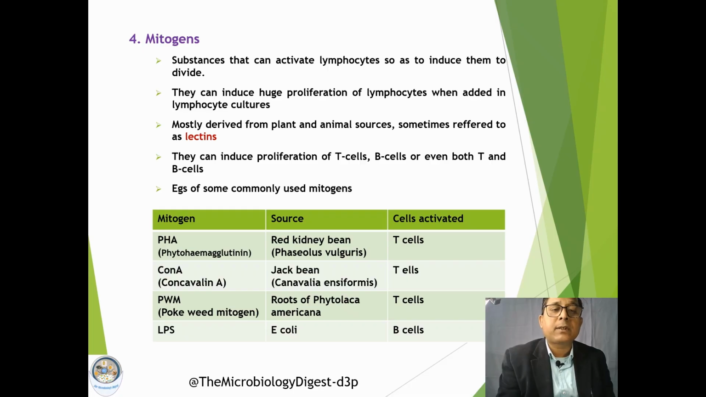Some of the commonly used mitogens: phytohemagglutinin, in short written as PHA. The source of this mitogen is the red kidney bean, and it can activate T cells. This is a T cell mitogen. Then second is concanavalin A, in short written as ConA. It is from jack bean, and this is also a T cell mitogen. Then third one is the PWM or pokeweed mitogen. This is collected from roots of Phytolacca americana. This is also a T cell mitogen. Then another example is the LPS or lipopolysaccharide from Escherichia coli. This is a B cell mitogen.